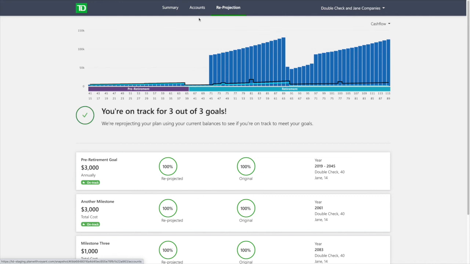In some cases, the advisors use Snapshot to go in and look at things and call the client saying, you're doing great. In other cases, the client goes in and looks at it directly themselves and says, look, I'm doing good, or wow, what's going on? My goals aren't doing so well. But we keep that conversation going as part of the life cycle so that if things aren't reprojecting too well, maybe we need to come in and replan.